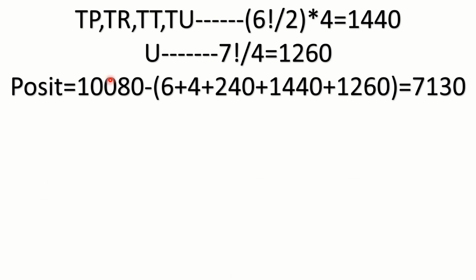TP, TR, TT, TU as the first two letters, you can form 6 factorial by 2 words. Since there are 4 such cases, you multiply by 4, 1440. With U first, you can form 1260 words, because 7 factorial with T repeated twice and I repeated twice gives 1260 words. If you subtract this from 10,080, you get 7,130.